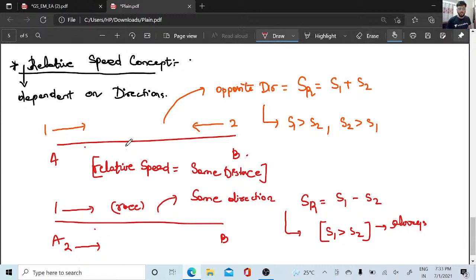Going from A to B is around 120 kilometers, and then from B to A is also 120 kilometers. A to B is 540 kilometers, and then from B to A it is also 540 kilometers.